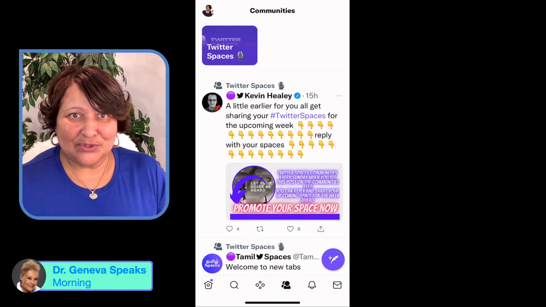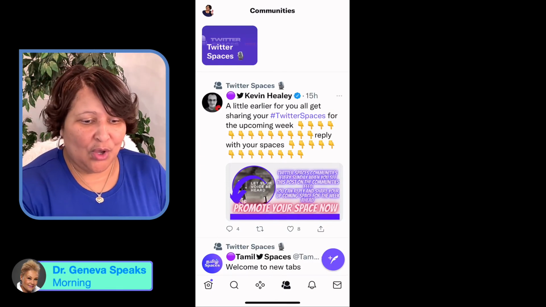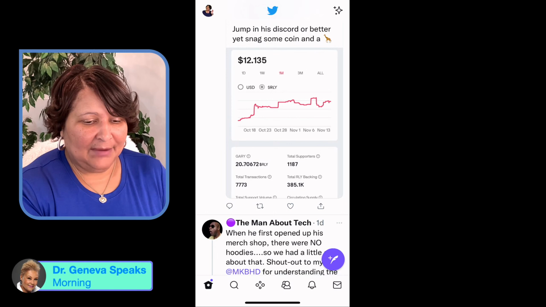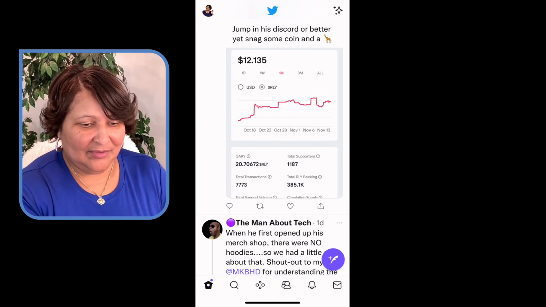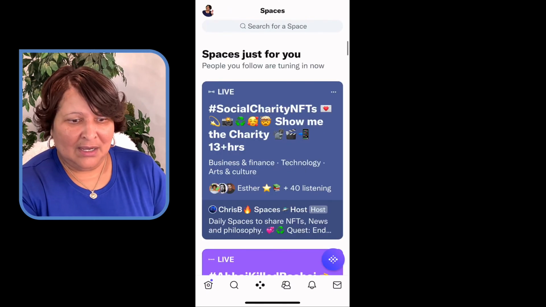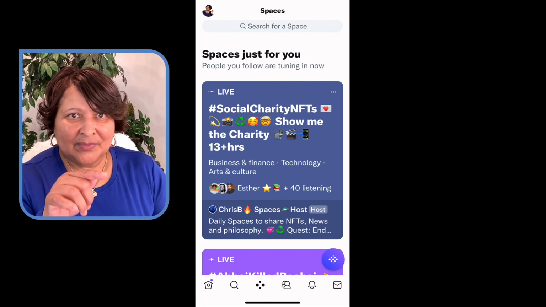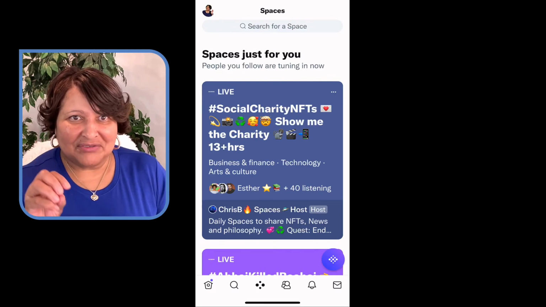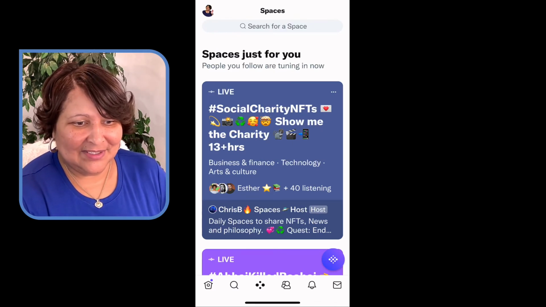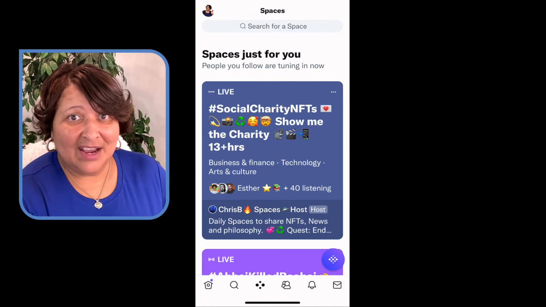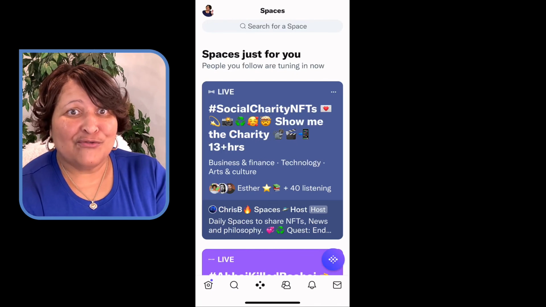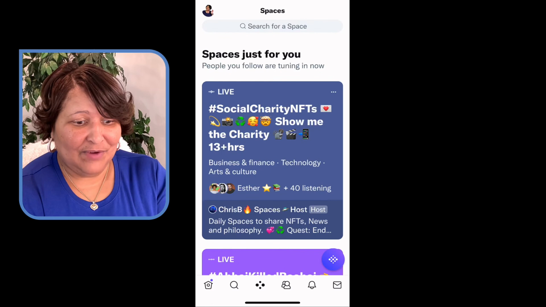And so let's just talk about Twitter Spaces. Twitter Spaces works on mobile. And remember, I changed my icons around. When you see that little area that looks like a little matrix inside of the purple or blue, that's where Twitter Spaces lives. And see, Twitter Spaces, these are live conversations that are going on right now.